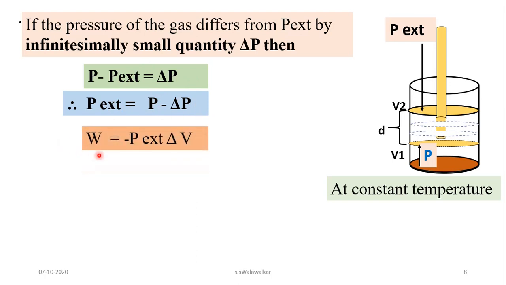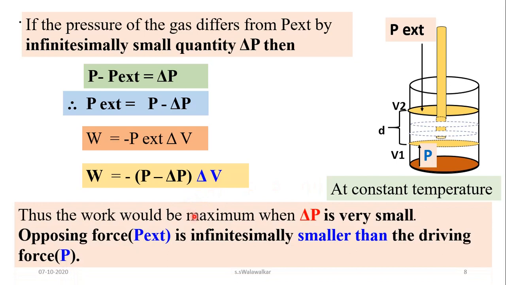If you substitute this value in the equation of pressure-volume work, then W is equal to minus P external, that is P minus delta P, into delta V, where delta P means change in pressure and delta V is change in volume. That means the work would be maximum when delta P is very small. Change in pressure is very small. That means opposing force is infinitesimally smaller than the driving force. Then only you will get maximum work.